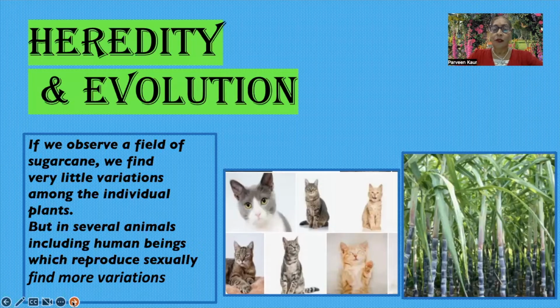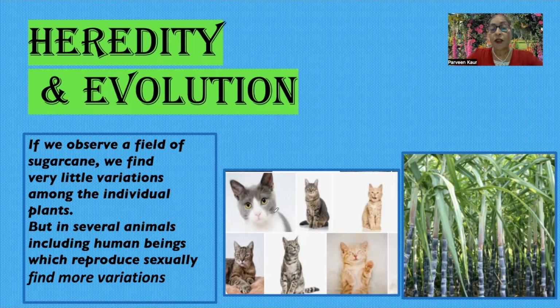If we observe a field of sugarcane, we find very little variation. Like in this picture, you can observe there is very little difference. But when we observe animals or human beings, we find some more differences.